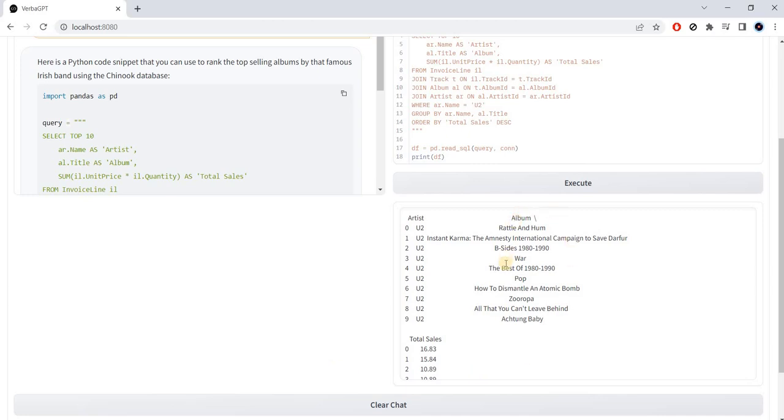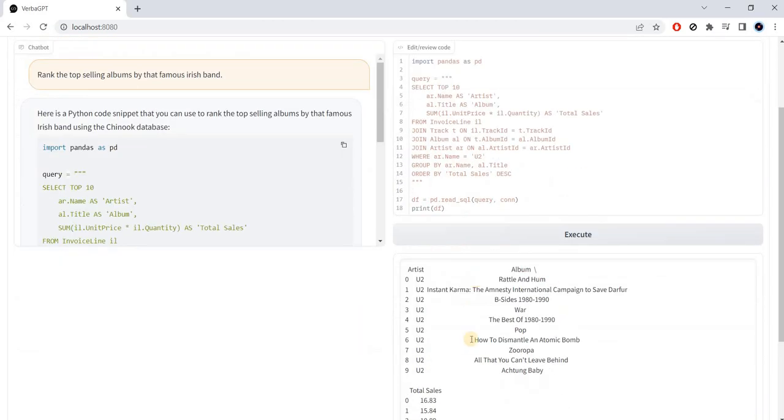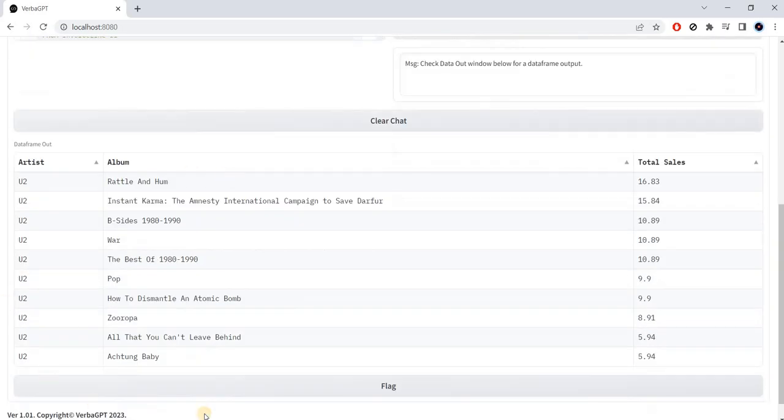Here's our answer. It ranked the top selling albums of U2, and the output here is a print output. We can also get a data frame output, but this is editable, so you can actually edit it. I'm calling the data frame there, and then I can get it in a nicely formatted table as well. So there we have it. That's the power of VerbaGPT.